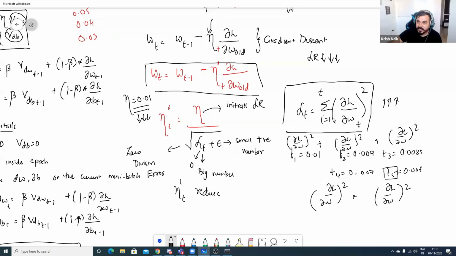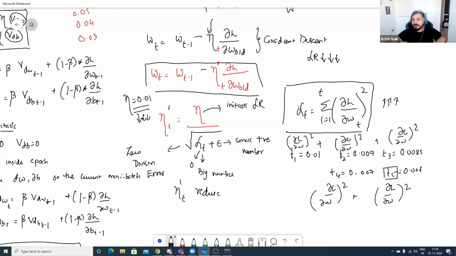This alpha of t is basically given by this equation: derivative of loss with respect to derivative of w of t whole square, from summation i equals 1 to t. That basically means we are also going to consider the previous derivative values with respect to the previous timestamps. So we are trying to add up all these things.